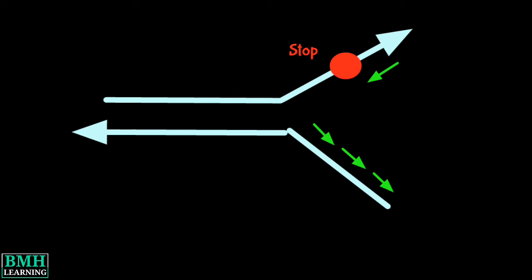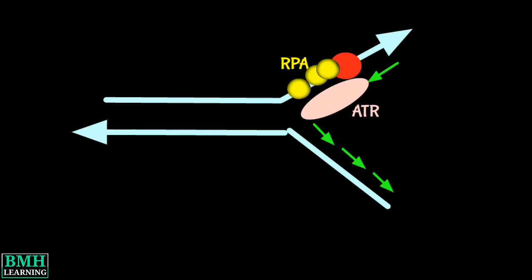In the classical model, single-stranded DNA at a stalled replication fork is bound by replication protein A, that is RPA. RPA then recruits ATR to activate the DNA damage response. Now, ATR-dependent DNA damage response stabilizes the stalled replication fork.